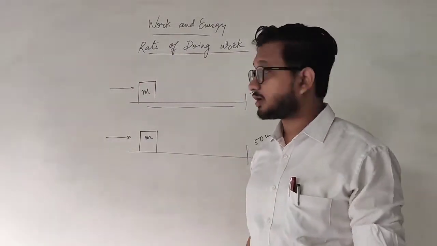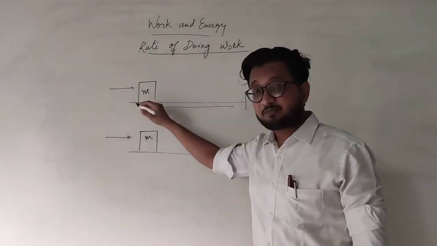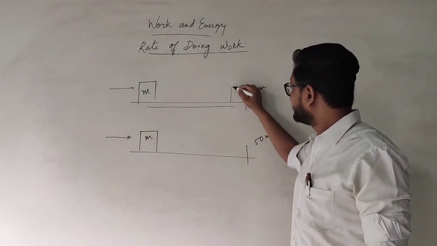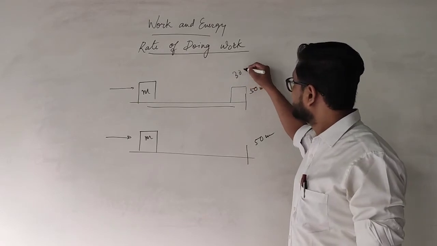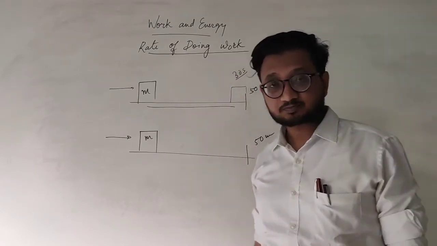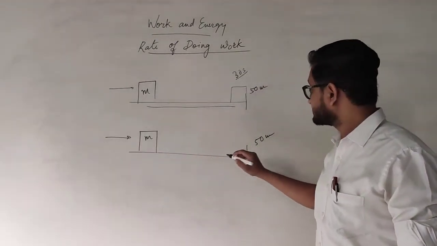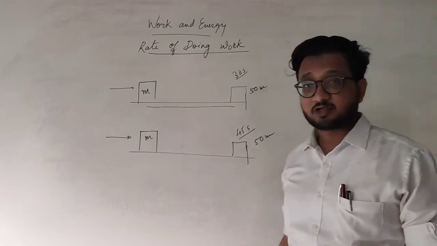Okay, we start the clock. But this person does the work. That means he pushes the box and the box reaches the 50-meter target in, let's say, 30 seconds. In 30 seconds. And this person does the same job in 45 seconds.